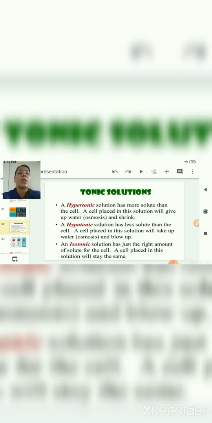A hypertonic solution has more solute than the cell. A cell placed in this solution will give up water or lose water by the process of osmosis, and the cell will shrink. Whereas a hypotonic solution has less solute than the cell. A cell placed in this type of solution will take up water or absorb water through osmosis and blow up or swell up. Whereas in the third type of solution, the isotonic solution has just the right or equal amount of solute for the cell.